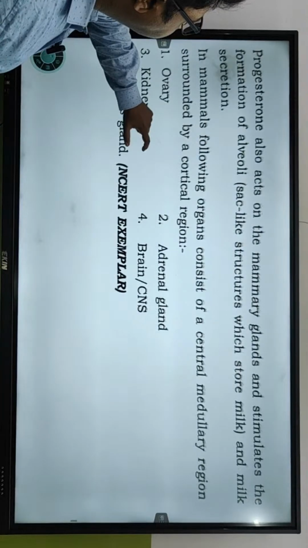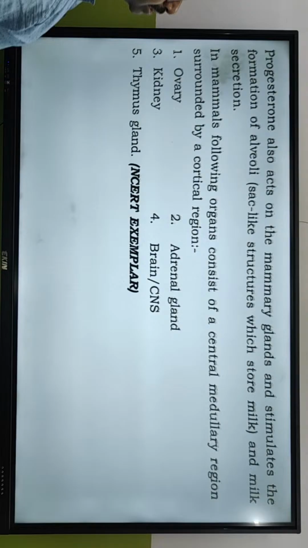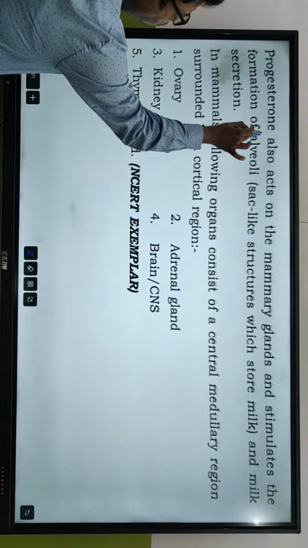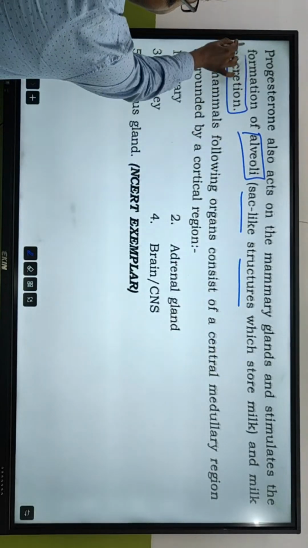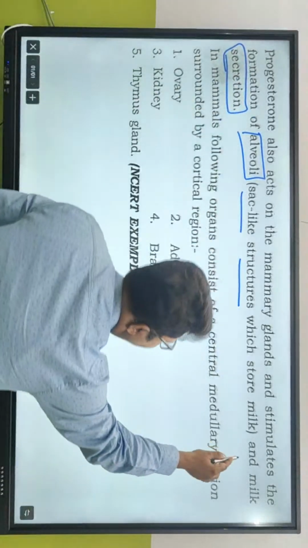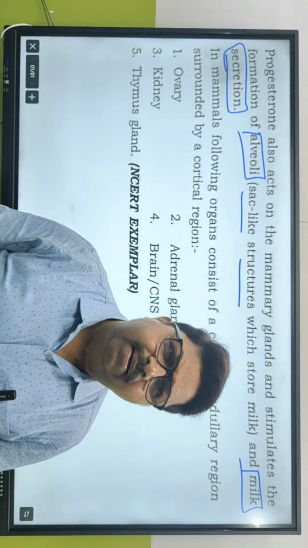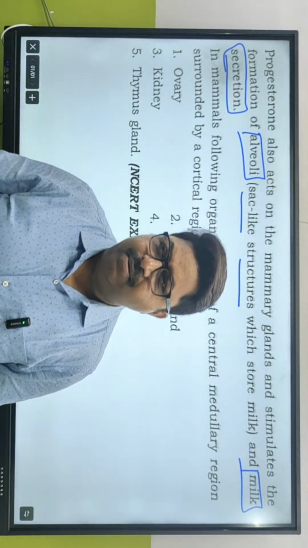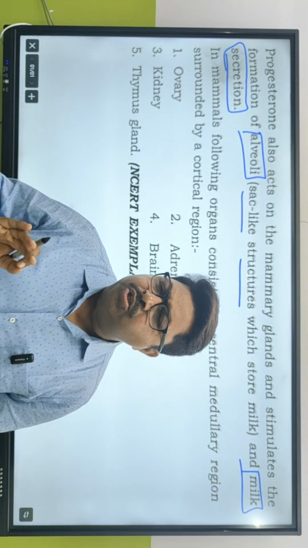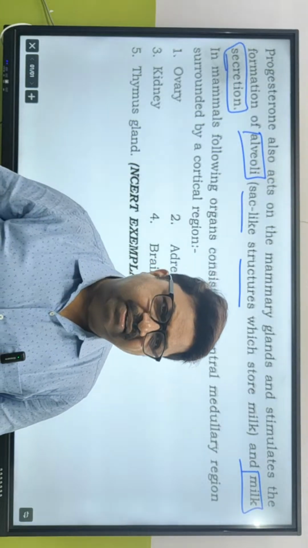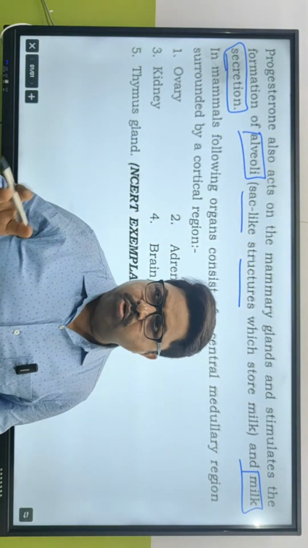Progesterone also acts on the mammary glands and stimulates the formation of alveoli. What are alveoli? They are sac-like structures which store milk. Is milk secretion completely done by progesterone, or is it mainly done by oxytocin? Oxytocin, the hormone from the posterior pituitary gland that we have already talked about, helps in the secretion of milk.